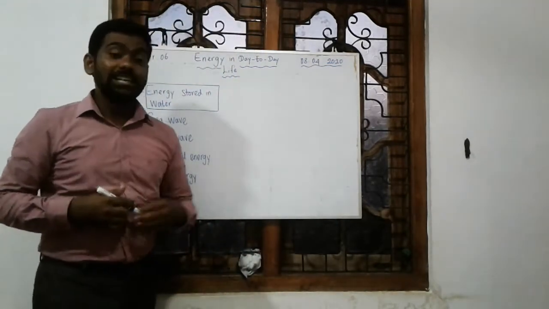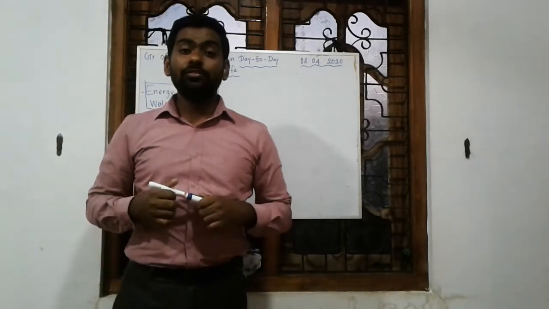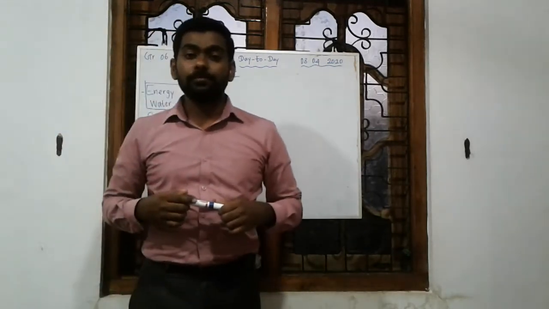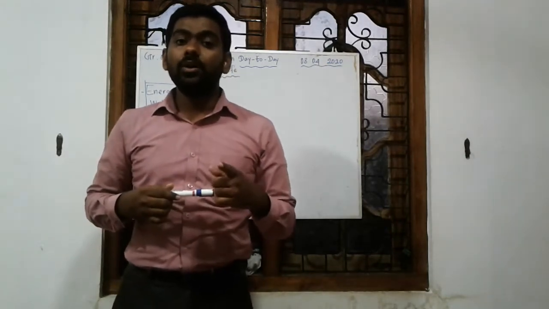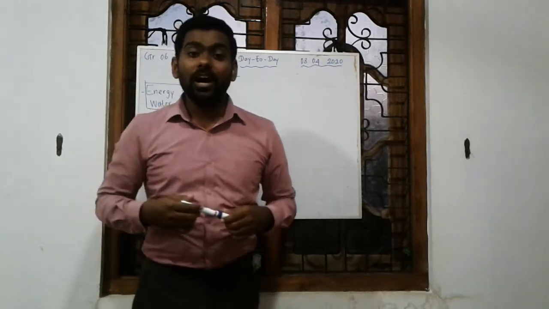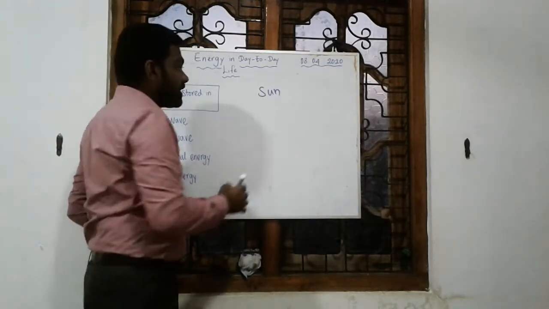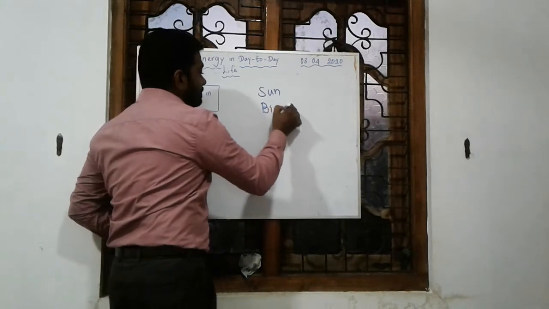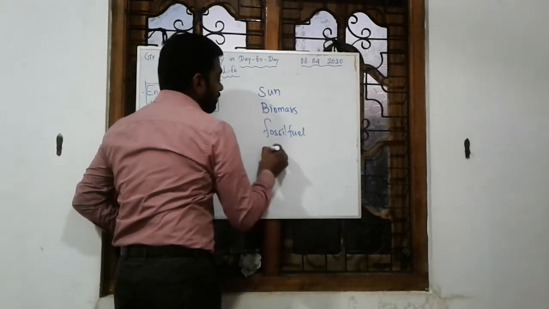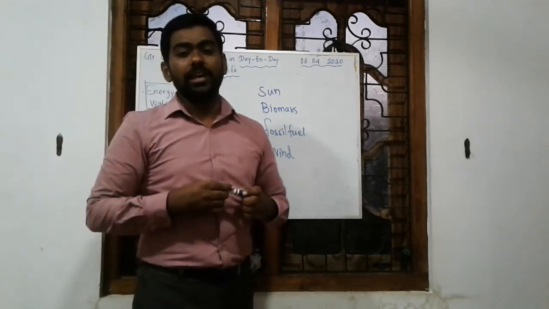Then we listed out some energy sources. I think we listed 9 energy sources, and out of 9 we studied 4 in the previous video lesson. I think you can remember, and if I were in front of you, I would ask you what they are, but through the video lessons, unfortunately, I have to tell them. The first one is the sun, solar energy. The second is biomass, the third is fossil fuel, and the fourth is wind. These are the places where we can get energy.